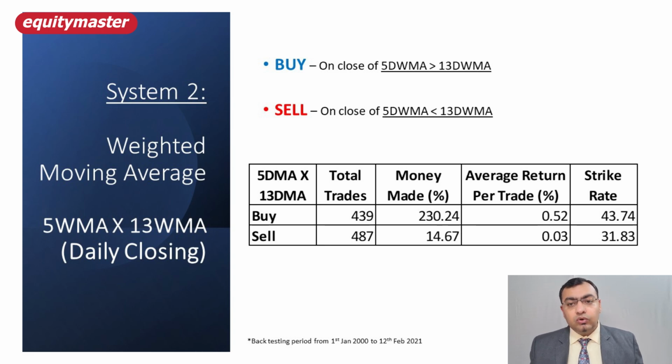On the sell side, 487 trades. Here, from negative returns, I have come to a positive return of 14%. Still not a big number, but it has turned from negative to positive. And if you look at the strike rate, it remains at around 31-32%. The average return is 0.03%.